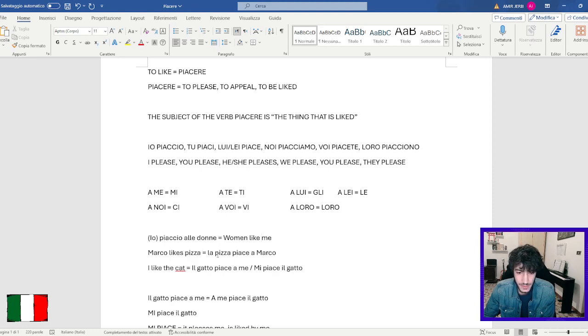Marco likes the pizza. La pizza piace a Marco. Or a Marco, so we can put this at the beginning of the sentence, a Marco piace la pizza. Or this one, I like the cat: il gatto piace a me, or mi piace il gatto. So we can actually use these particles, mi, ti, gli, le, instead of a me, a te, and so on. They are both correct, but I would say that the particles are more frequently used.